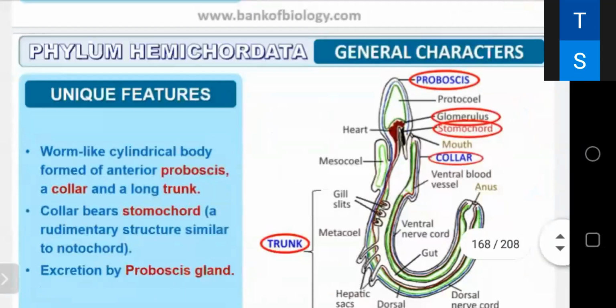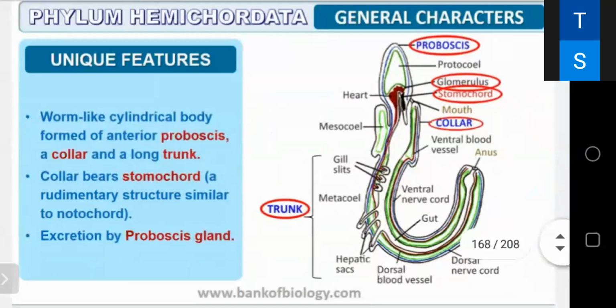They are worm-like, cylindrical body formed of anterior proboscis. You can see the proboscis. One is collar and a long trunk. You can see the body is divided into three: proboscis, collar, and trunk. And collar bears a stomochord, that is a rudimentary structure similar to notochord. क्योंकि नोटोकॉर्ड जिसमें है वो तो कॉर्डेट्स हैं. दैट इज अ रूडिमेंटरी स्ट्रक्चर दैट इज कॉल्ड स्टोमोकॉर्ड, एक्सक्रीशन बाय प्रोबॉस्सिस ग्लैंड. Excretion is by proboscis gland.